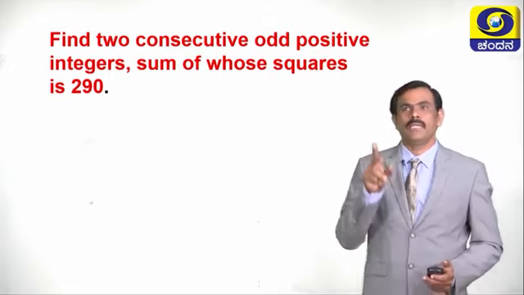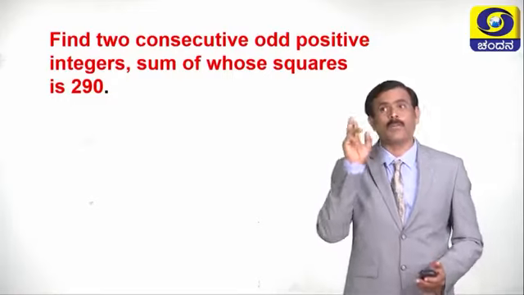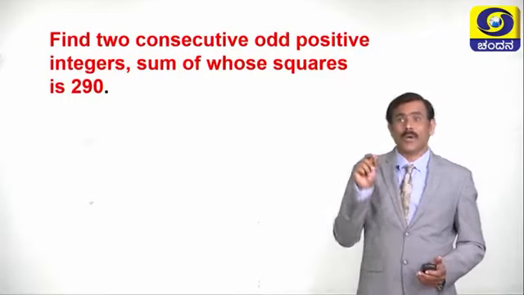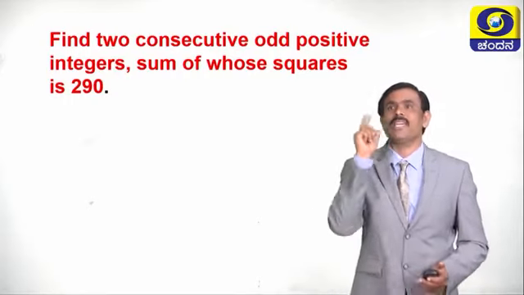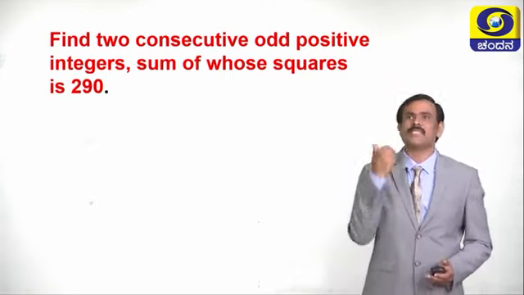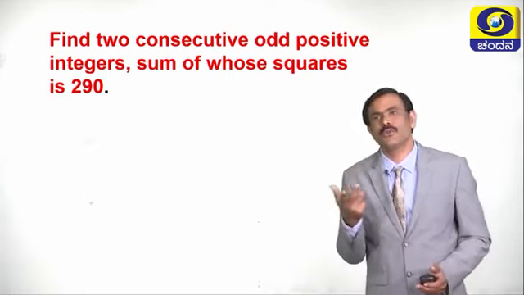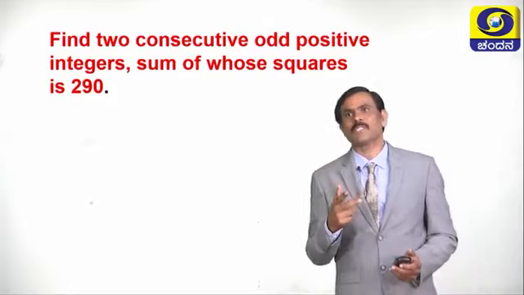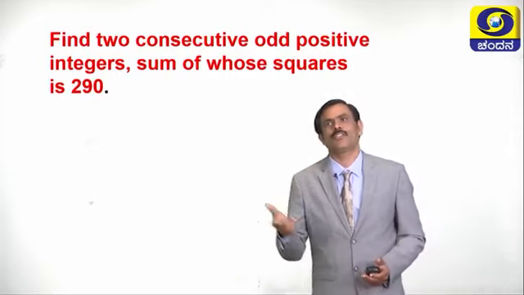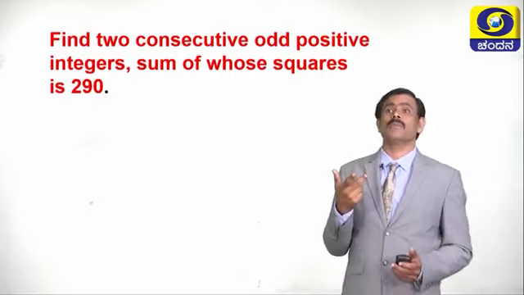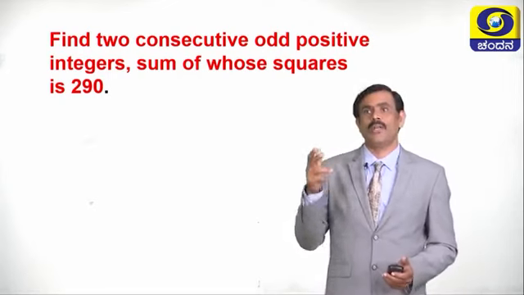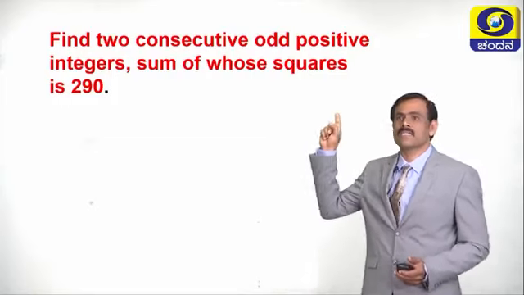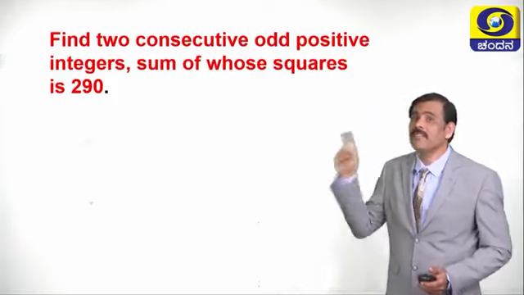What is the problem? Here they have given two consecutive odd positive integers. We have to find which are those integers and what is the condition? Sum of whose squares is 290. See, what is the meaning of consecutive? Consecutive two natural numbers means 2, 3. Consecutive two even numbers means 6, 8, 10, 12. Consecutive two odd numbers means 11, 13, 21, 23, like this. See here they have given two consecutive odd positive integers.